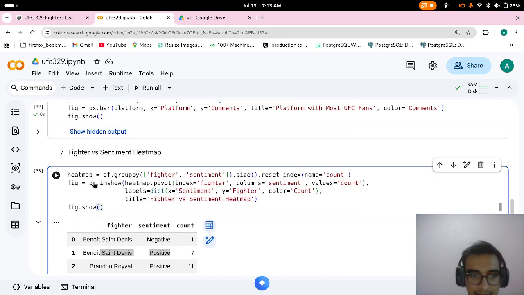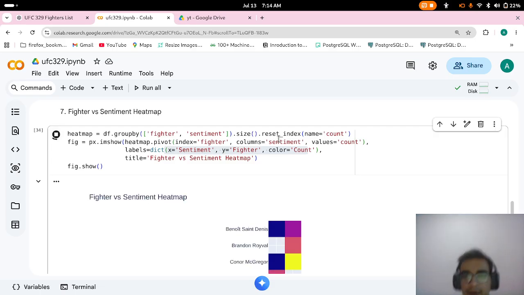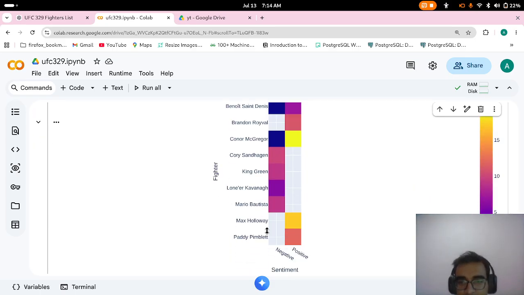I just did tab. In the heat map we do different labels. Title will be fighter versus sentiment, X will be sentiment, Y will be fighter, and count. It will create a heat map. You can see the heat map here.